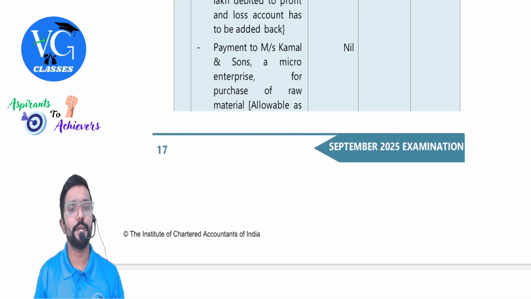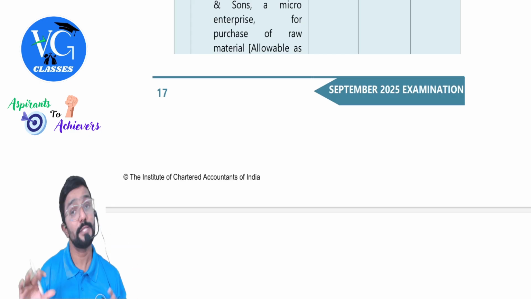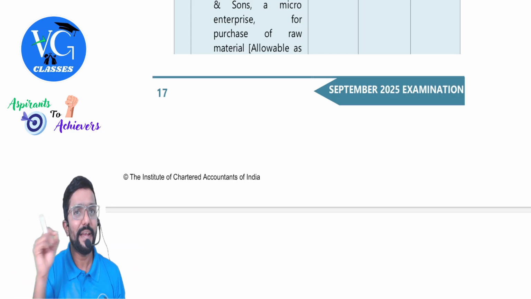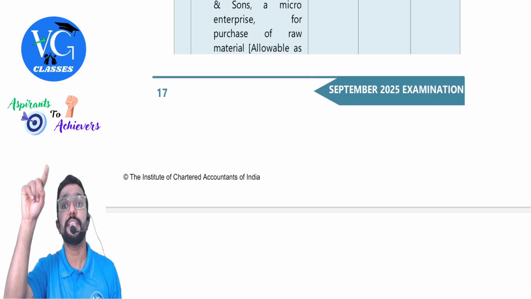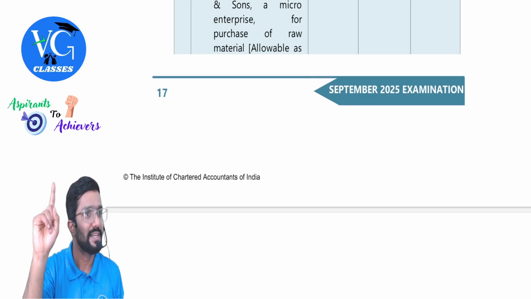Then payment made to Kamal and Sons, a micro enterprise, is made within the time, hence allowed. It is paid in April, but is it paid within the time limit given in section 43B(h)? Yes, it is allowed on accrual basis, not on payment basis. Clear?